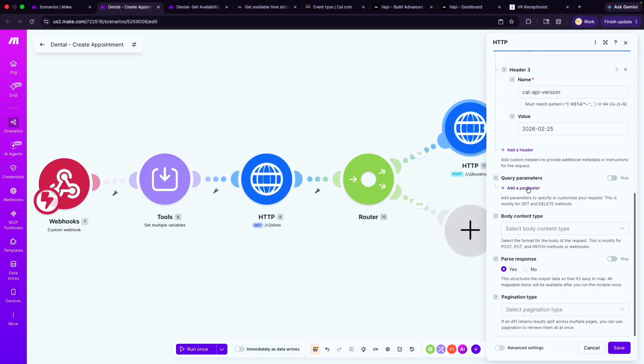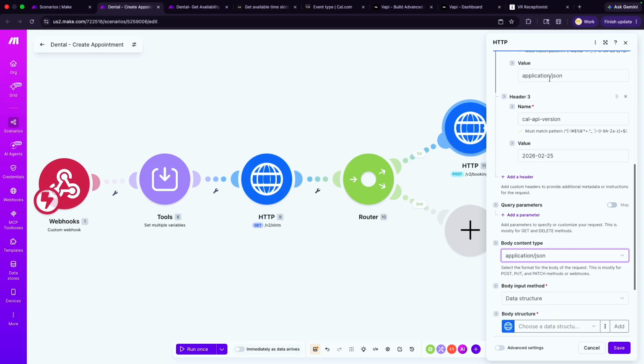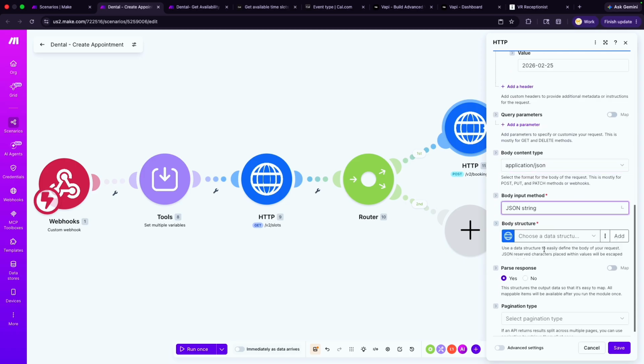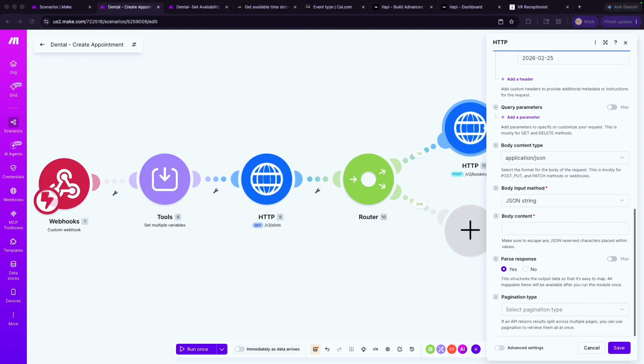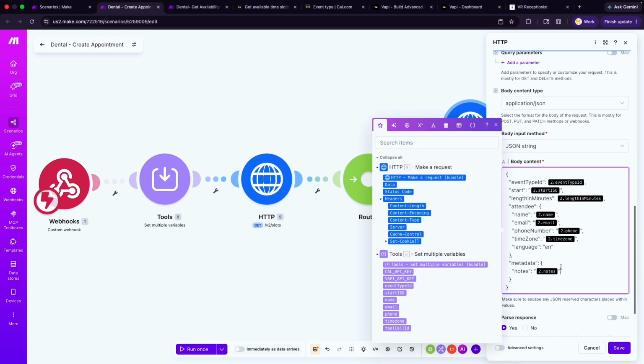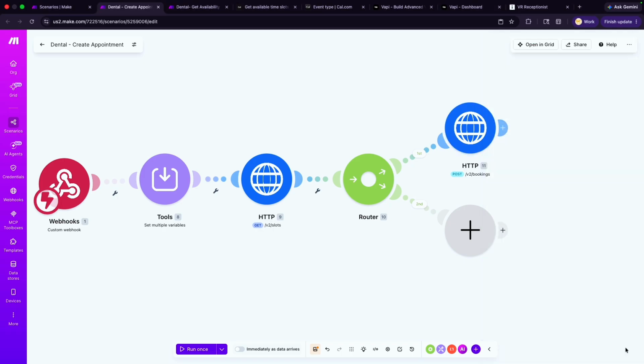We're basically trying to create a record within cal.com, within the calendar. So we want application/json, which is what we mentioned. We don't want to determine any data structure; it's just going to be a JSON string. You can copy that from the Notion document that you have available to you. These are the things we're going to need from everything coming through. Then we'll save this here.